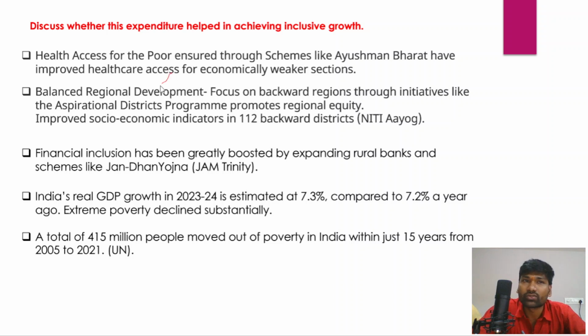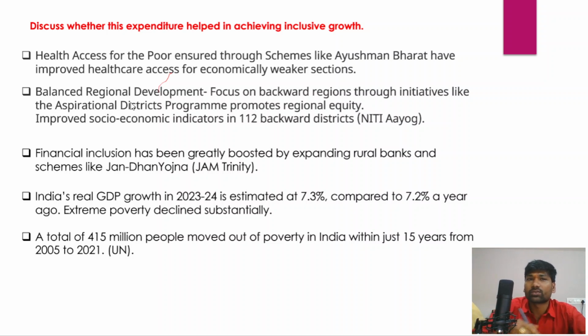And in the next part of the answer, you need to discuss whether this expenditure helped in achieving inclusive growth or not, because we have seen that the government has spent a lot of money on these social services, but the objective is to achieve inclusive growth. Now, we have understood what the essential components of inclusive growth are, in the beginning of this question itself, for example, employment creation, poverty alleviation, literacy rates, women empowerment. So, all these things are essential elements of inclusive growth. So, how has this expenditure led to achieving inclusive growth?